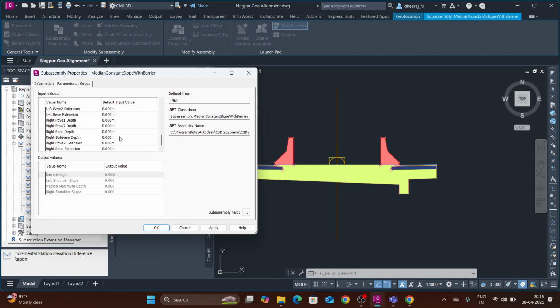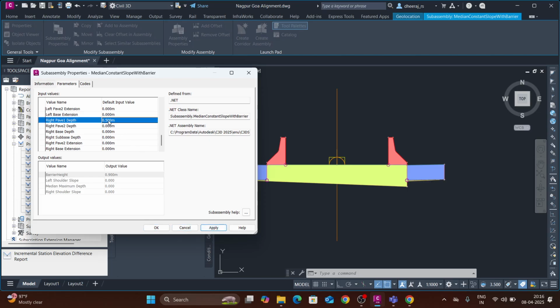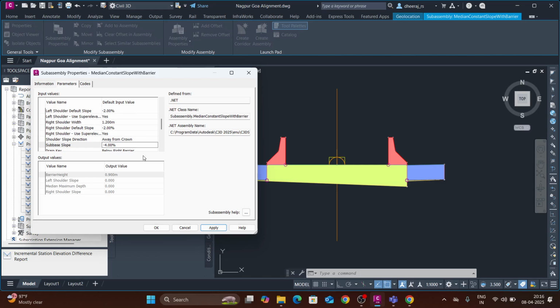Median filling I have kept as it is, 0.5. Right, now click apply. No, no, it is taking the percentage. The sub base slope will be 0%.